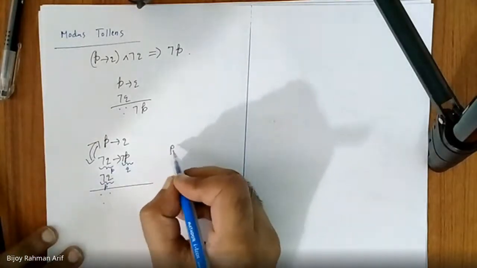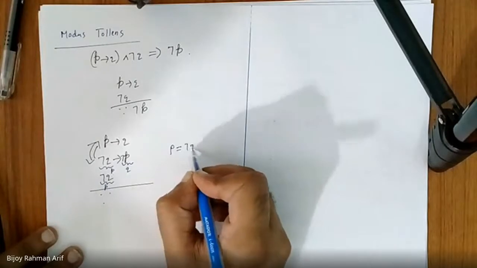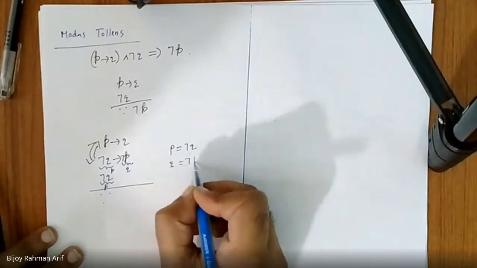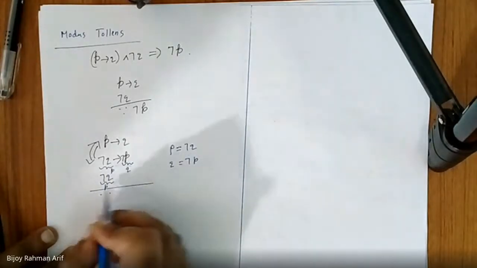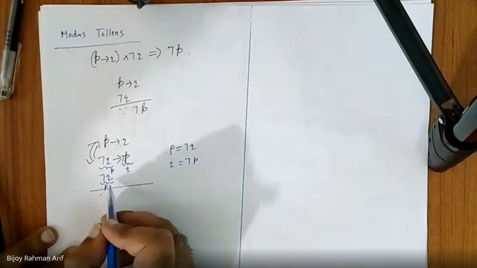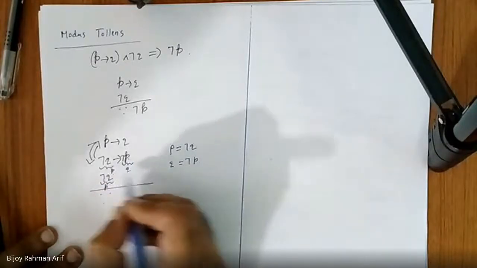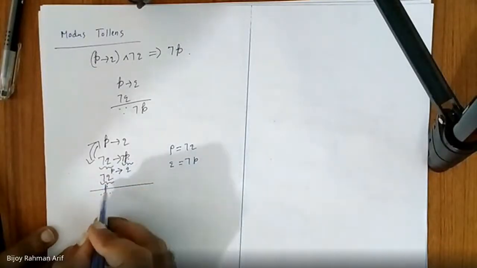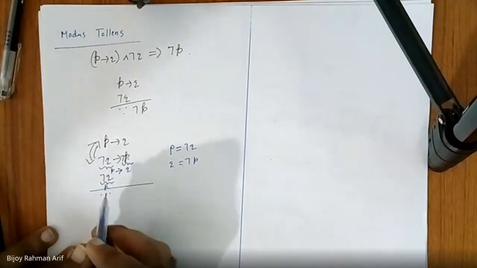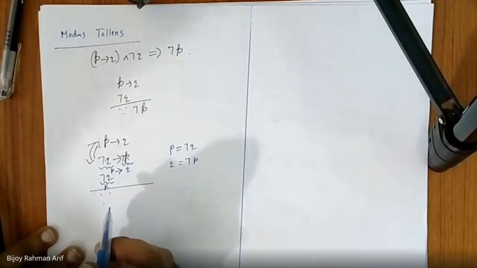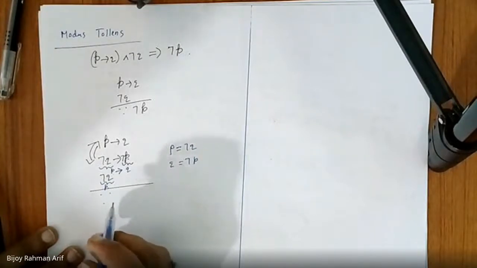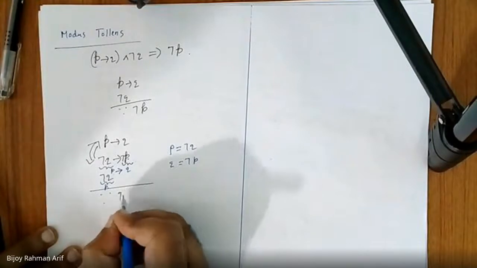Let's consider P equal to not Q, Q equal to not P. This one is P, this one is Q, so this one is nothing but P implies Q. And P is also true. According to modus ponens, what would be the conclusion? Q. And in this case, what is Q? Not P. Did you get it?